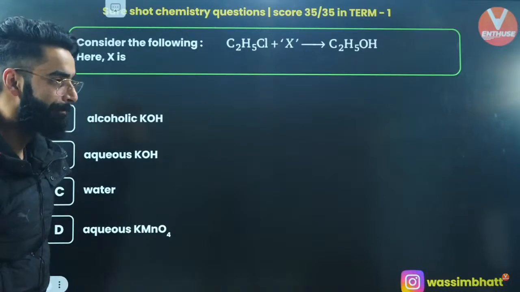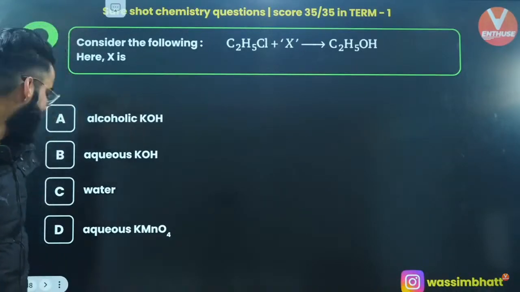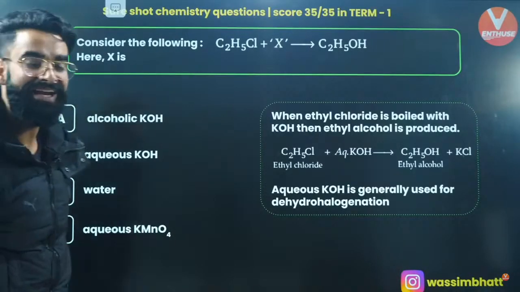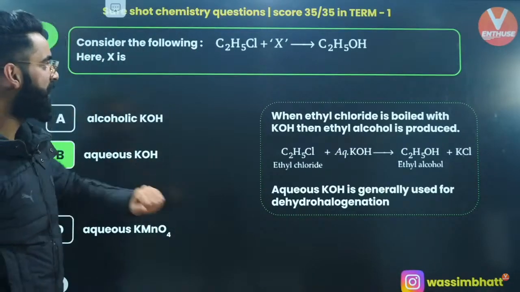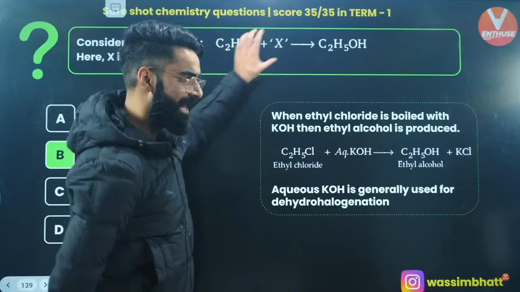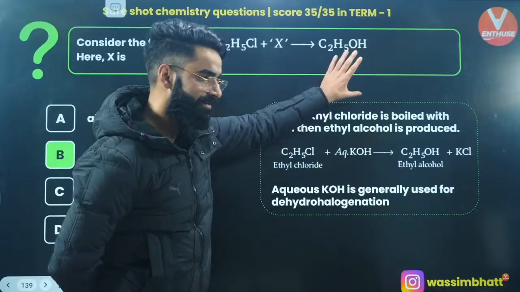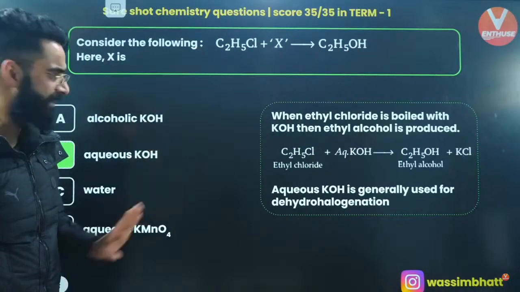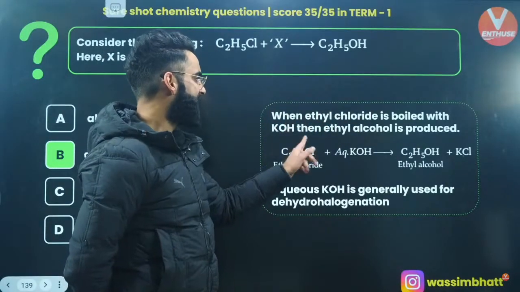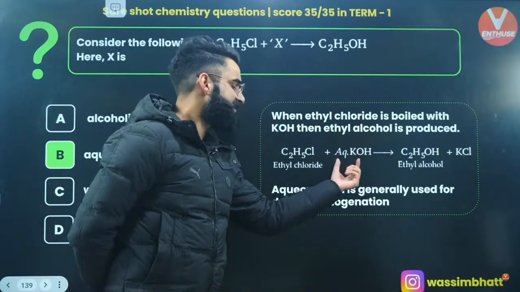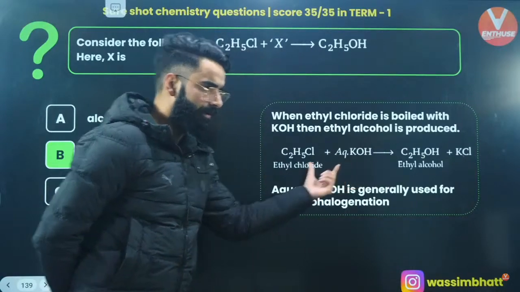You exactly need aqueous KOH in order to convert your alkyl halide into the alcohol, right? The reaction is simple, given in the NCERT itself. When ethyl chloride is boiled with KOH, then ethyl alcohol is prepared, right? This is aqueous KOH which we are using over here.